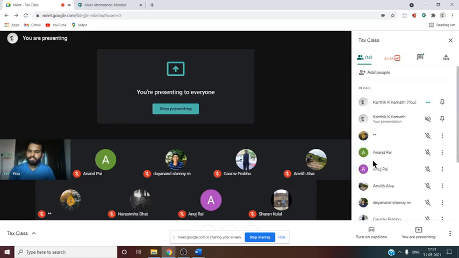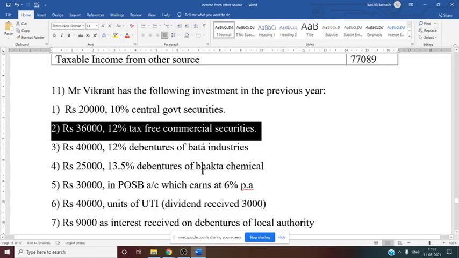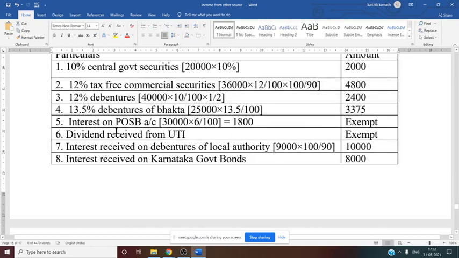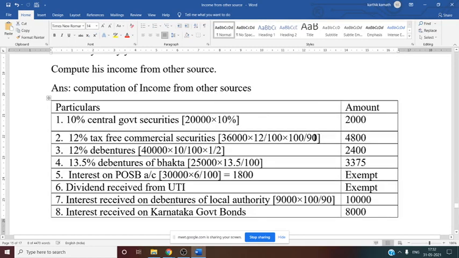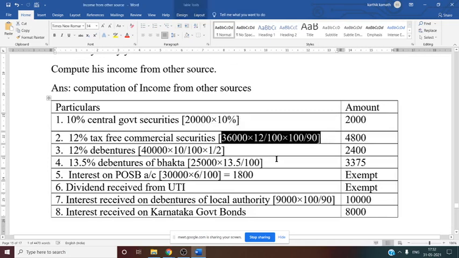Just now we have seen the rule, isn't it? There they have mentioned if there is any tax free commercial security, we should always gross up, even though the amount as well as interest is given, we have to gross up. See this? So that is why here grossing up is done. 12% tax free commercial security, 36,000 into 12% into 100 by 90, that is 4,800. So that is regarding tax free commercial security.